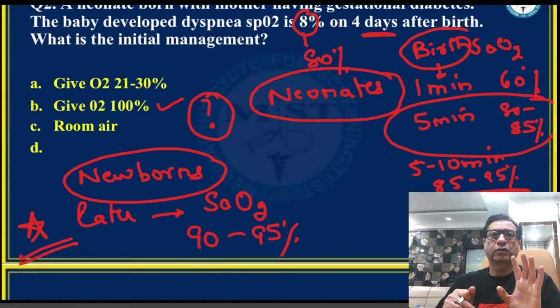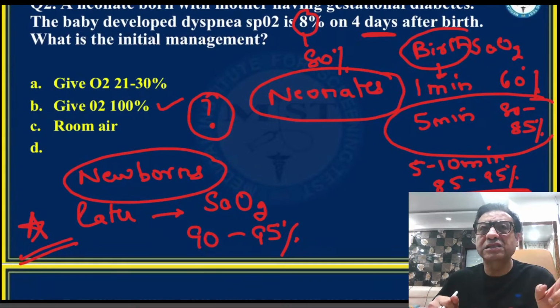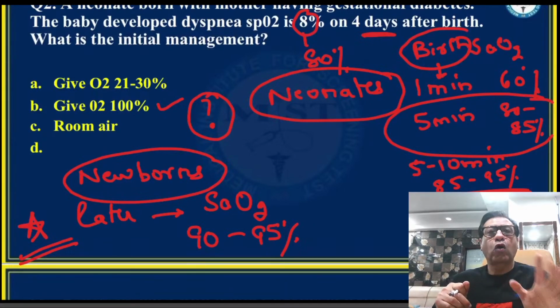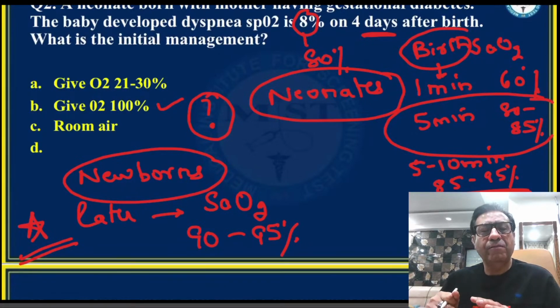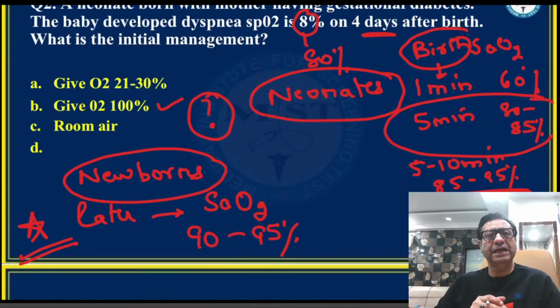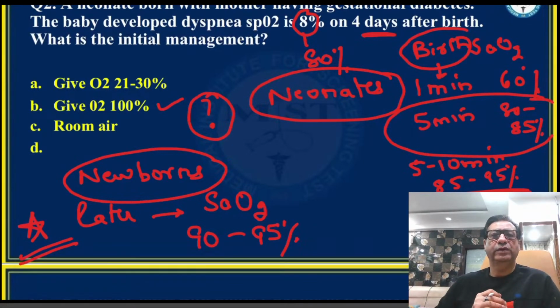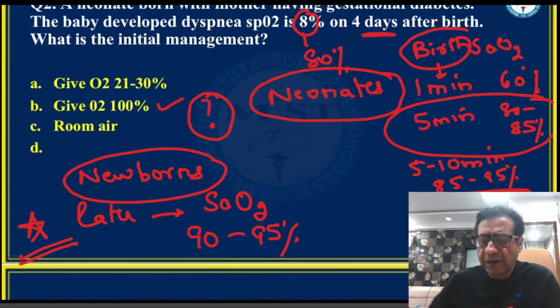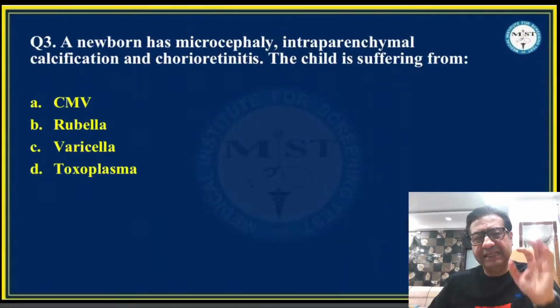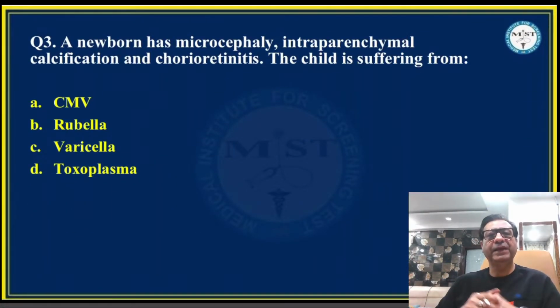Give 100% oxygen. But again, what should be the target oxygen saturation in newborns? 90 to 95%. You should not overshoot 95% target oxygen saturation, especially in preterms, because of the risk of problems such as bronchopulmonary dysplasia and retinopathy of prematurity. So later on, if we get more options and the exact question, we would probably discuss this question once again at a later stage.